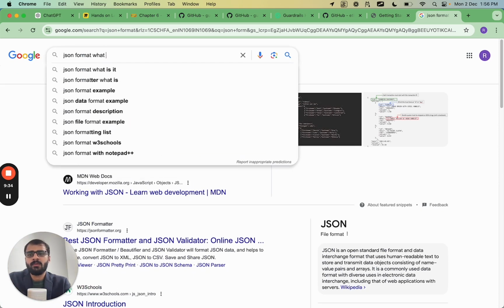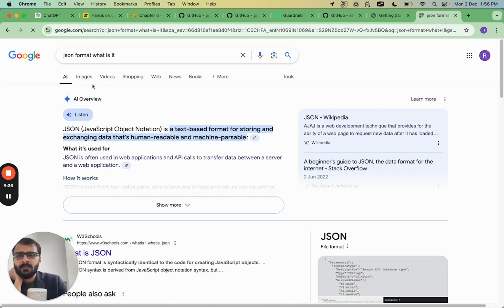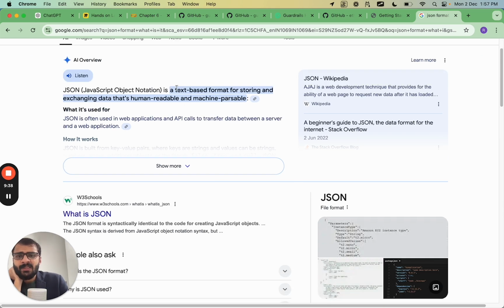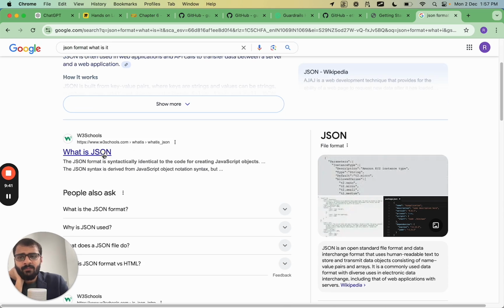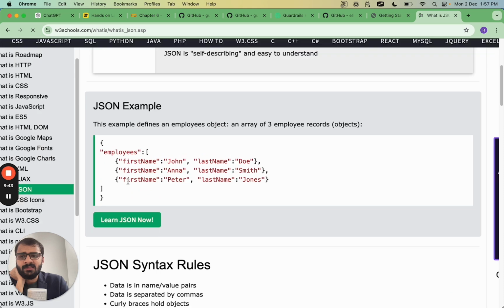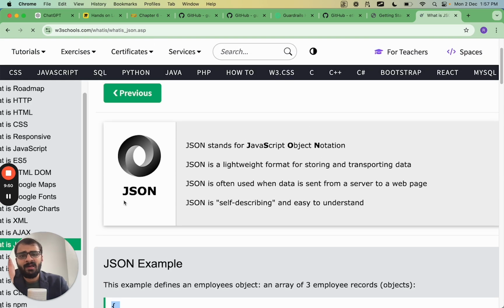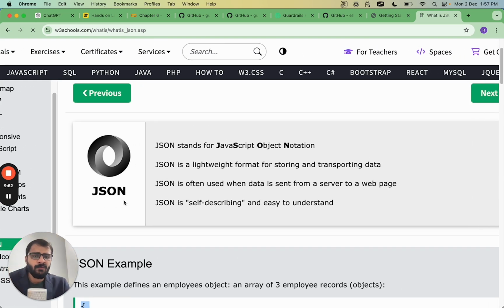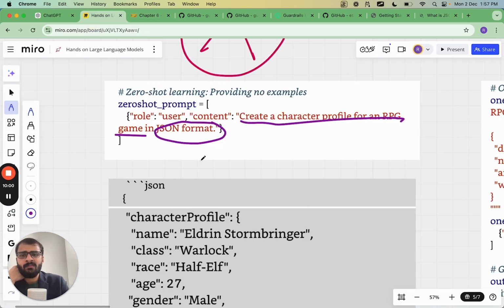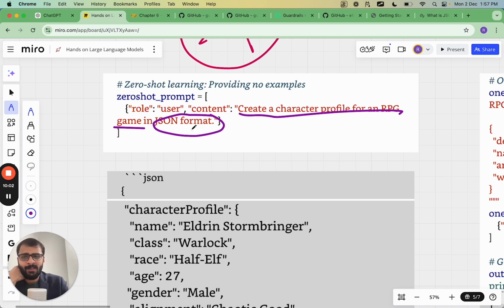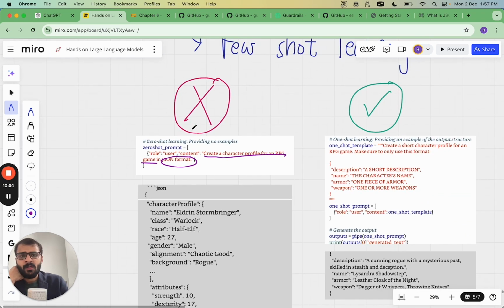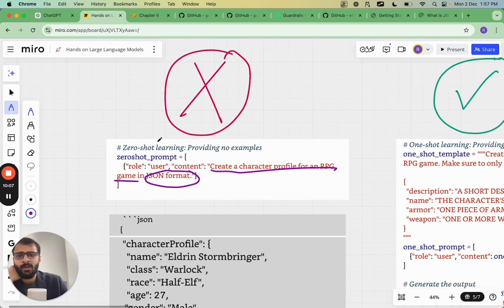So what is it? It's a text-based format for storing and exchanging data, and it looks something like this. See, this is an example of a JSON format. For now, just remember that it's a particular type of format, and it's very useful for different forms of coding purposes, for front-end, back-end, website development, etc. So let's say that there is this task where you want to create a character profile, but you want to do it in JSON format. The one way to do it is to provide no examples.